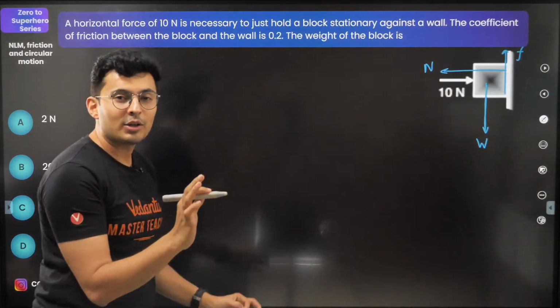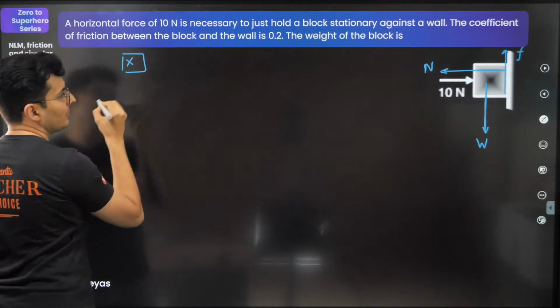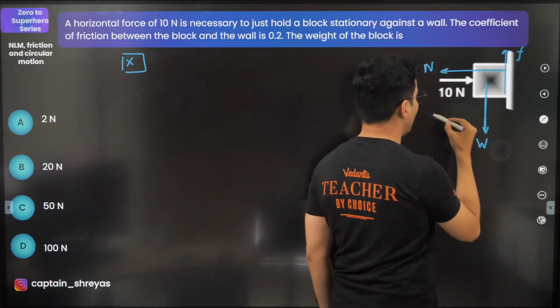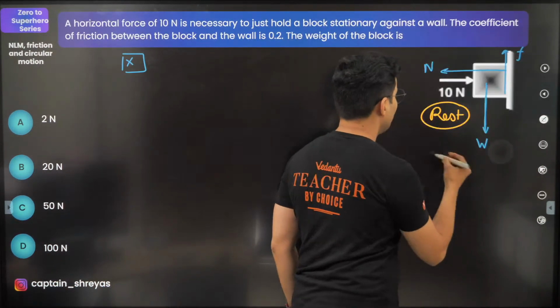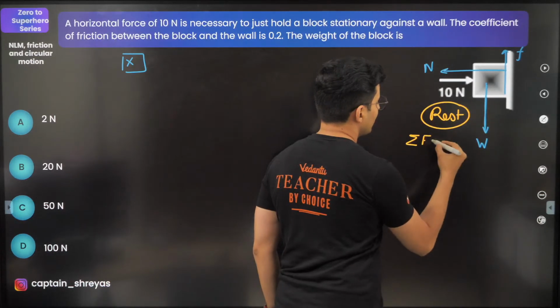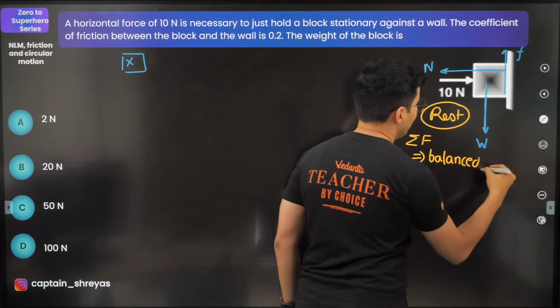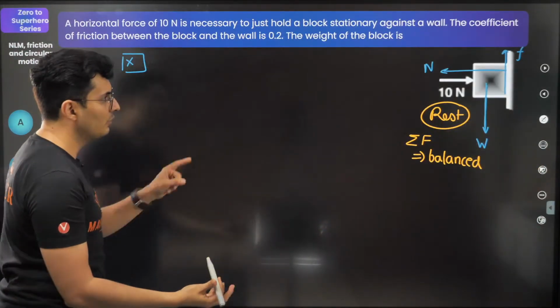It's just a matter of writing very simple equations. In x direction, if you notice, because this entire thing is going to be at rest, all the forces should be basically balanced in nature. Upward force is downward force, leftward force is rightward force.